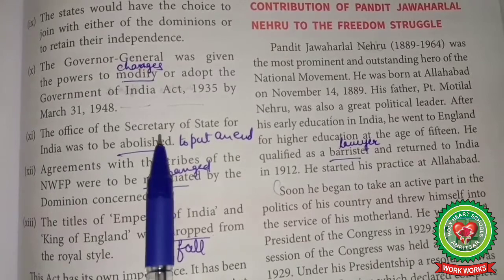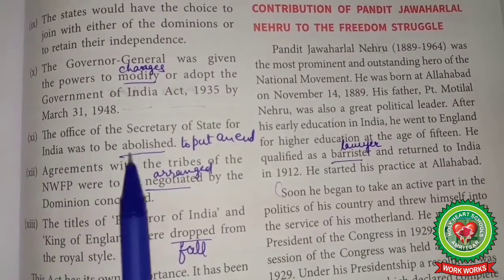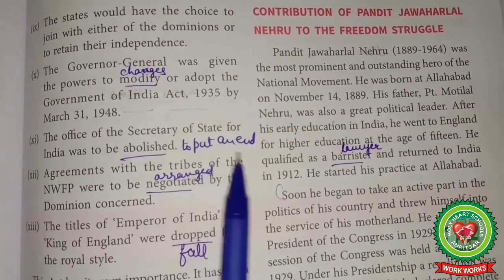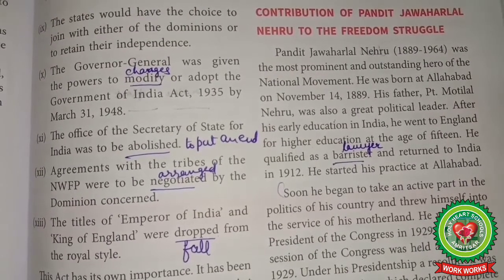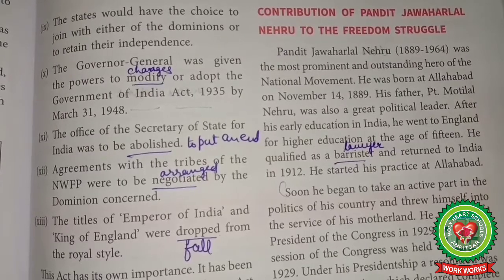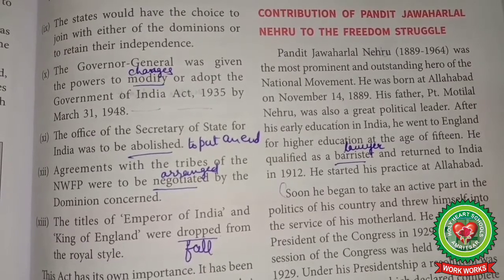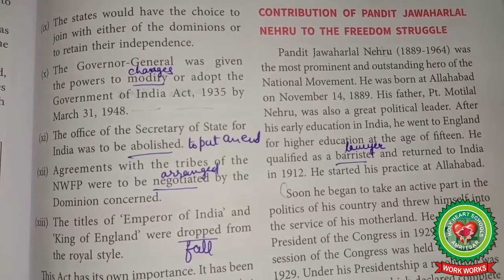The office of the Secretary of State for India was to be abolished, means to put an end. The office of the Secretary of State for India would be abolished. The relations with India and Pakistan would be looked after by the Commonwealth Secretary.